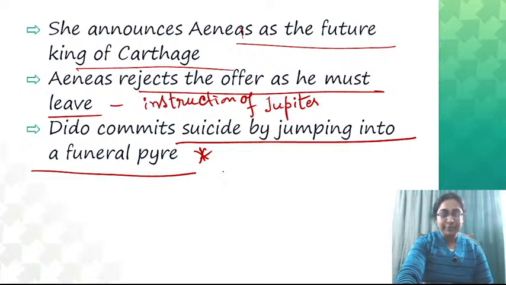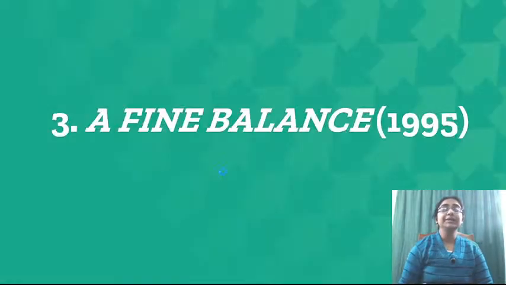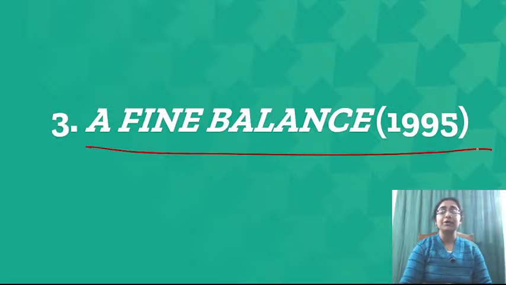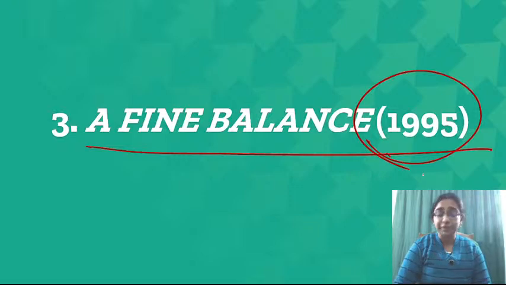So this is about the tragedy of Dido, Queen of Carthage. Moving on to the next work, A Fine Balance. This is also asked: which novel of Rohinton Mistry was set during the time of the Indian Emergency? So the answer was A Fine Balance, published in 1995.